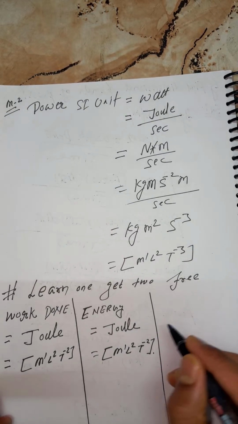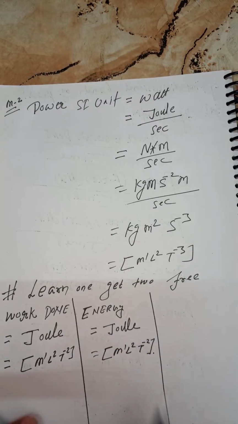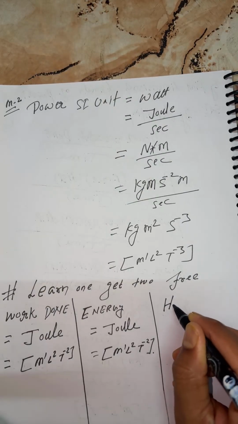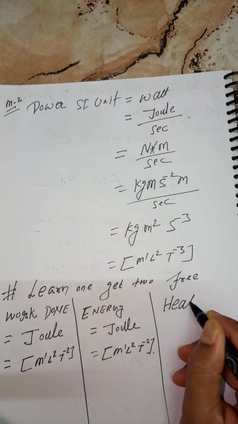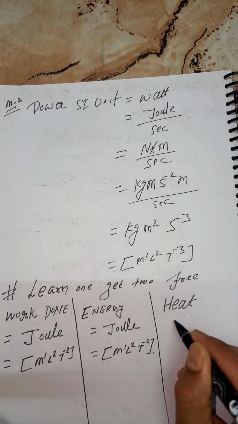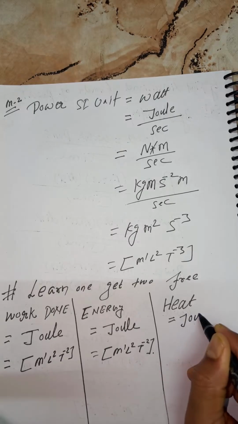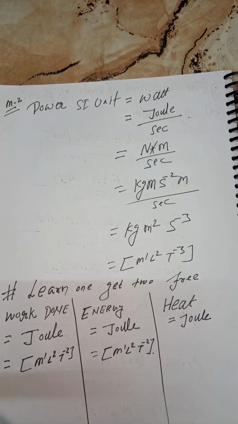But this is first year, because learn one, get two free. So what is next, students? Heat. What is the SI unit of heat? It remains joule.